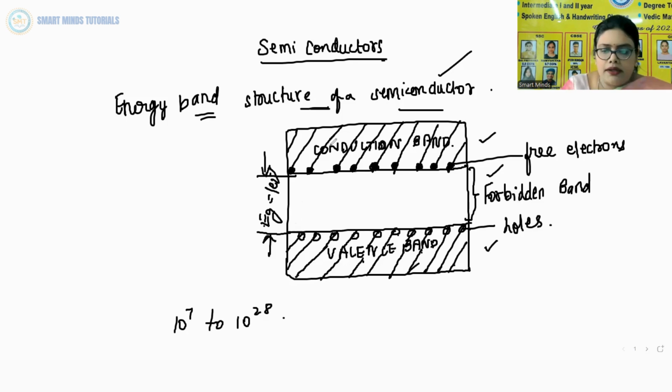Understood? The conductivity of a semiconductor is much greater than that of an insulator because the number of free electrons in a semiconductor lies in the range of 10 power 7 to 10 power 28.